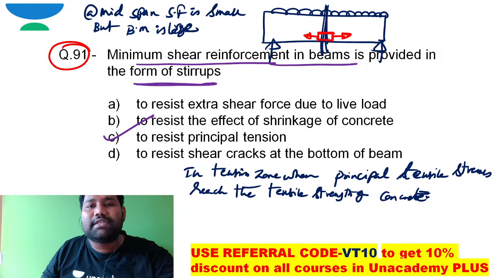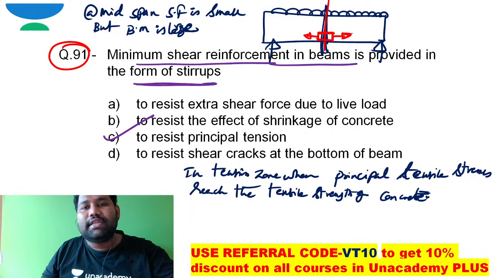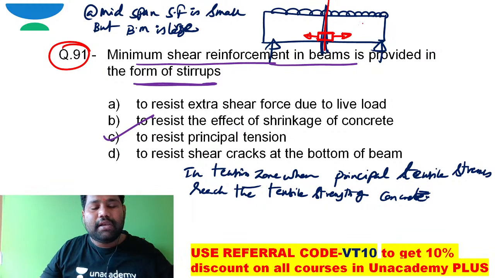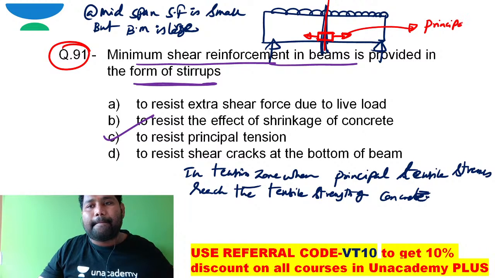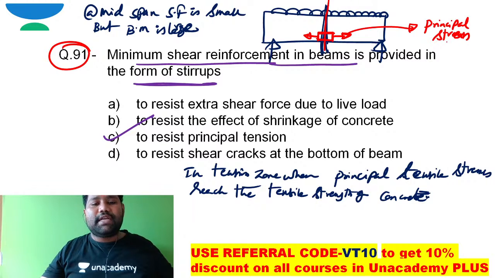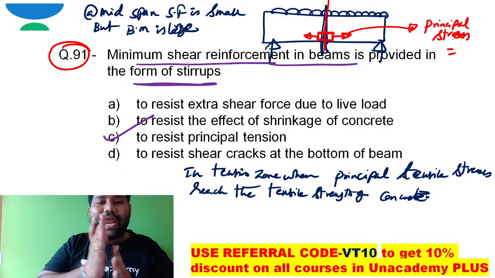The maximum normal stress is possible at the midspan, at the extreme layer. And when this principal stress reaches the flexural tensile strength of concrete, then definitely the crack will get